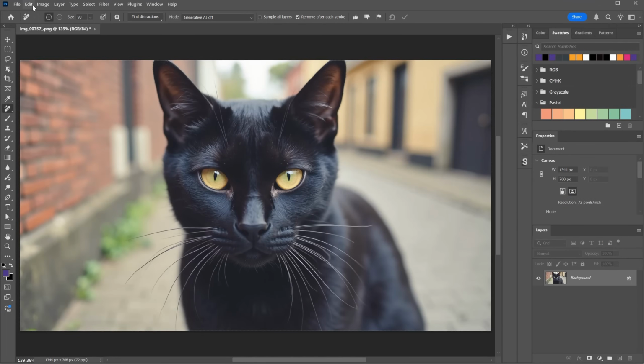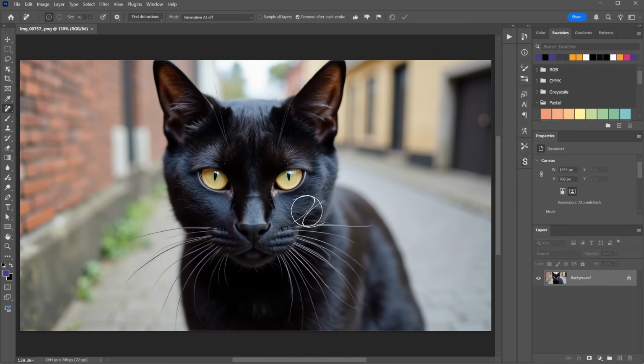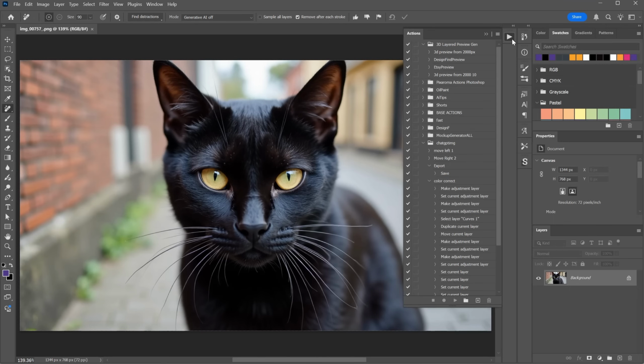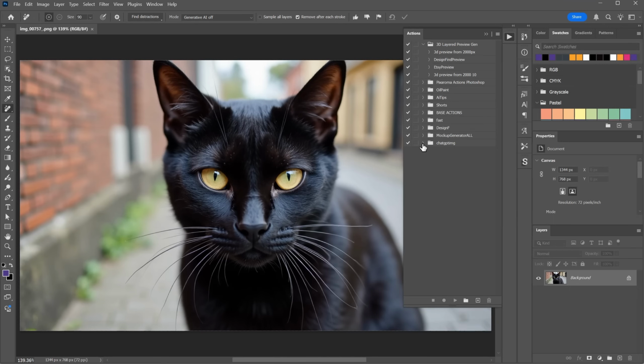Let's undo that. And I'll show you how to save those edits so you don't have to repeat them for each image. I like to use actions. If you don't see the actions panel, press the F9 button. I record actions for all kinds of things that I do repeatedly. Let's create a new folder to stay organized. I'll name it Color Editing.